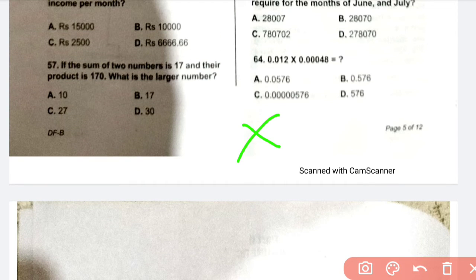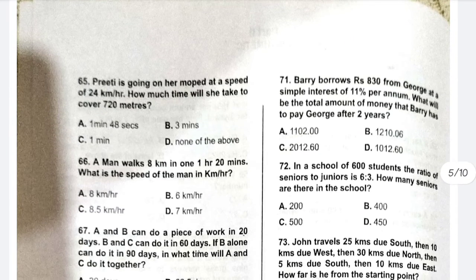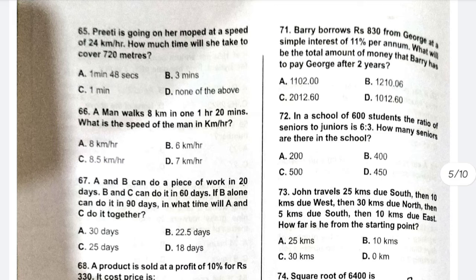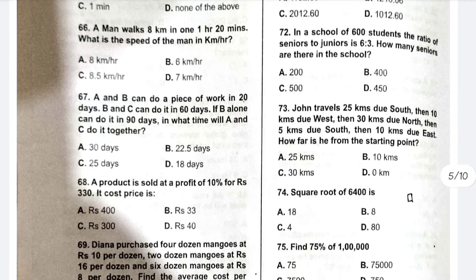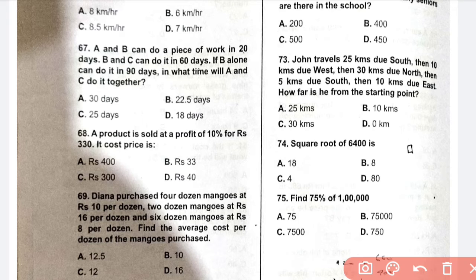Question 64, the correct answer is C. Directly, I'll go directly. Question 65, I'll go directly. It is D, none of the above. Question 66, a man walks for 8 kilometers. I'll go directly. B is the correct answer, 6 kilometers. Question 67, for this also I'm not sure, but I'll go directly with A, 30 days. I'm not sure.